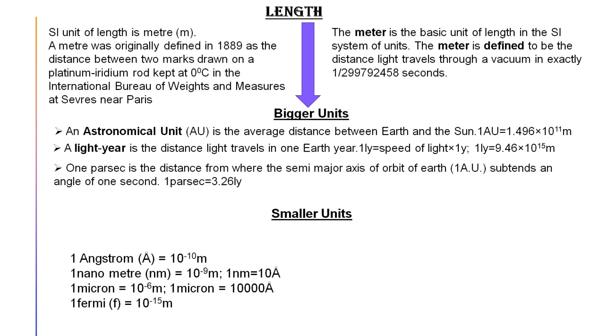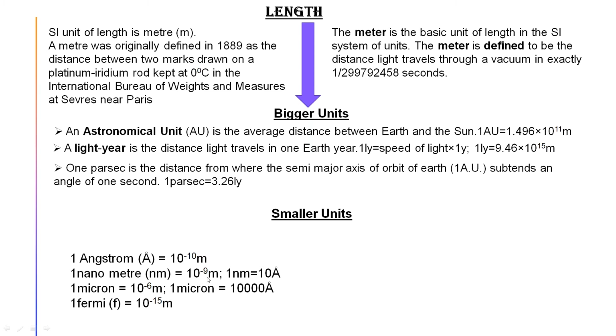Now you know the nanoparticles, and nowadays their use is very large. It is also a unit by which we can measure the size of subatomic particles. Not only that, we can measure the wavelength of visible light also by this unit. So 1 nanometer equals 10 to the power minus 9 meter.